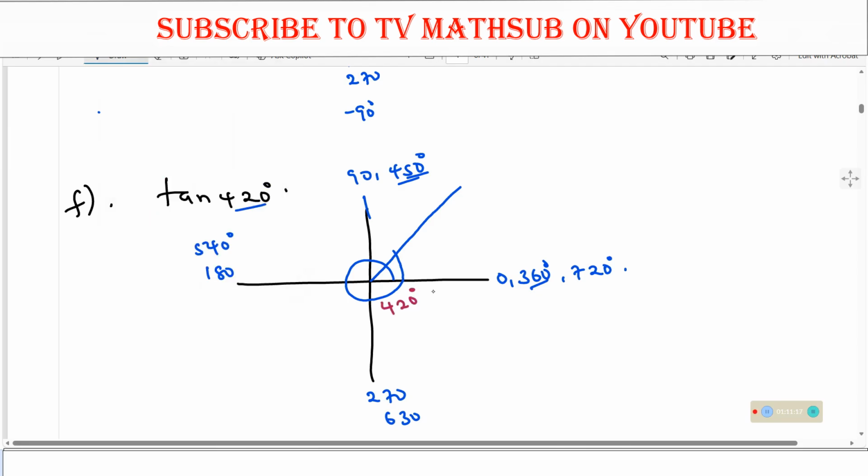So if the whole of this is 420, what is this remaining angle to the x-axis? Remember, we stopped at 360, that is 420 minus 360. So 420 minus 360, what will be the angle there? That angle should be 60 degrees. So the extra angle after 360 will be 60 degrees. So what does that imply? Tan 420 degrees is same as tan of 60 degrees.